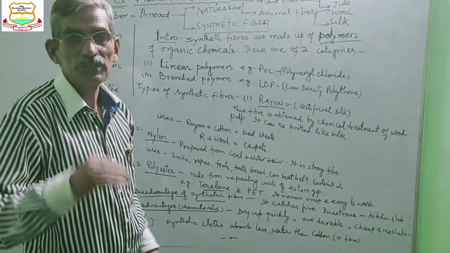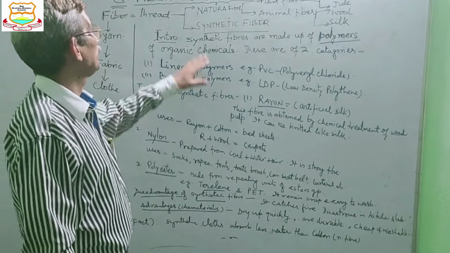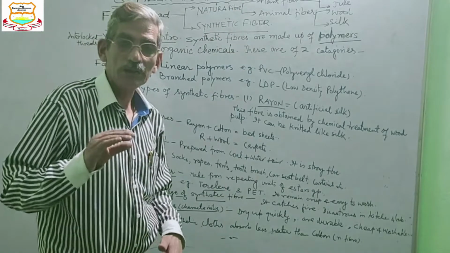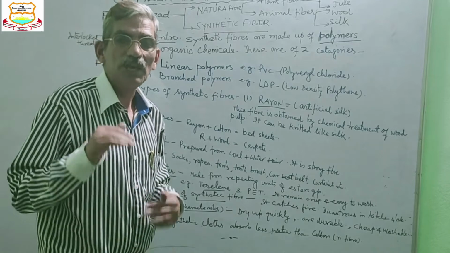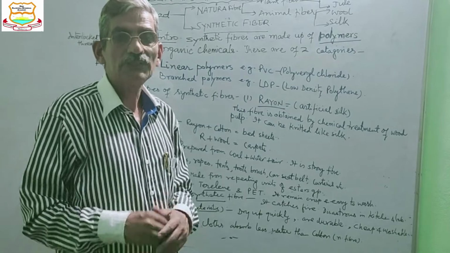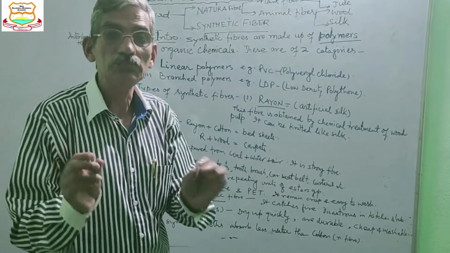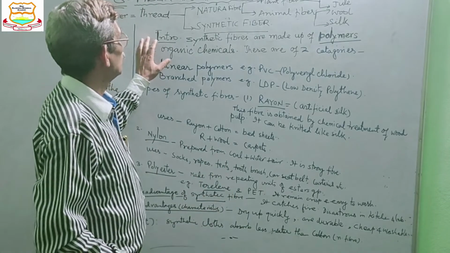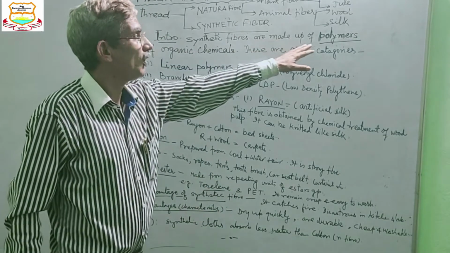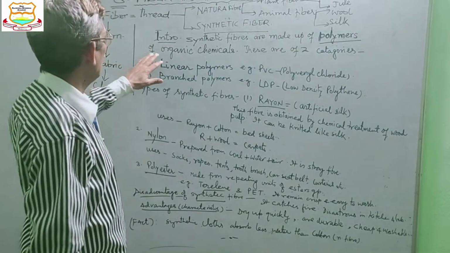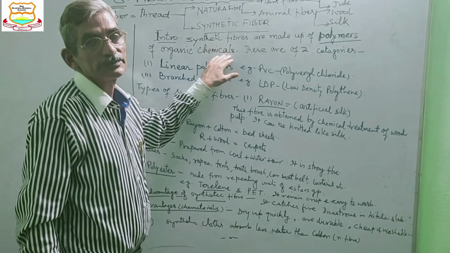Natural fibers are obtained from nature, and synthetic fibers are man-made fibers. They are made in the factory with the help of certain chemicals, and those chemicals are known as polymers. So synthetic fibers are made up of polymers of organic chemicals.